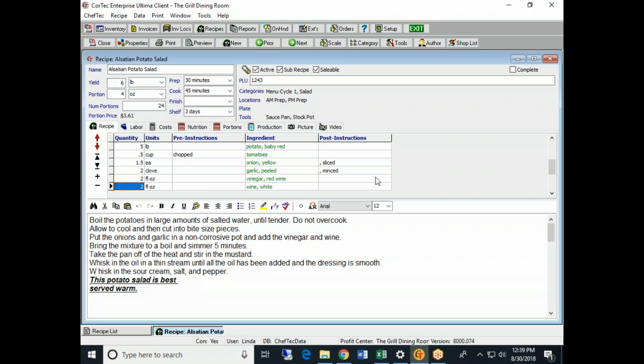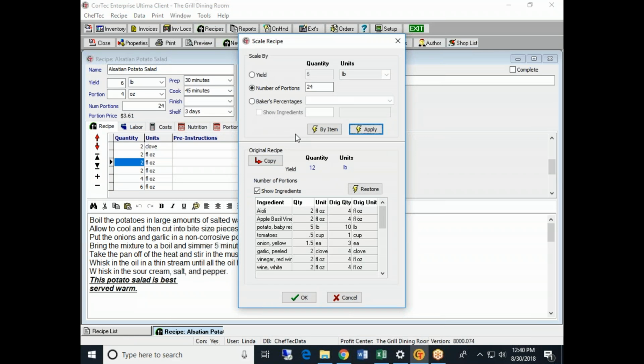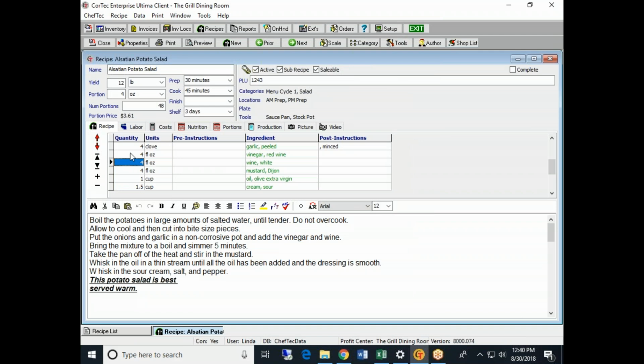You may restore the recipe back to its original quantity. Click on the Scale button, then click on the Restore button. Click OK, and now the ingredients will reflect the original quantities.